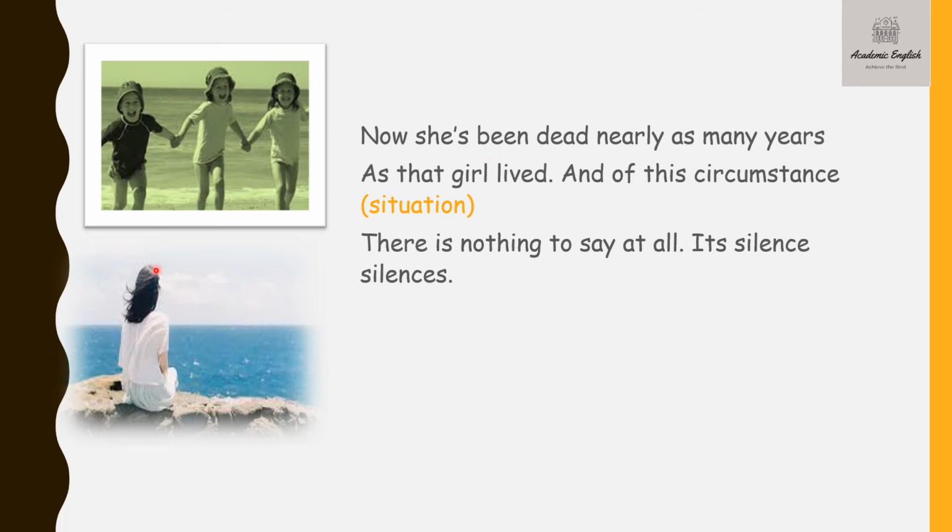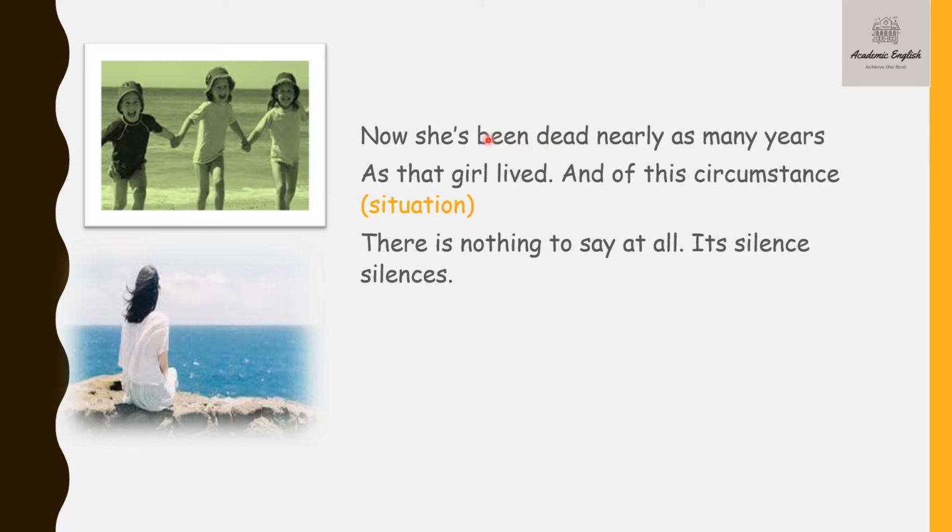Now, she has been dead as many years as that girl lived, and of this circumstance there is nothing to say at all. It is silence, silences. The poet is continuing here and she's telling, now she's been dead. She's been dead means her mother has died when nearly as many years as that girl lived. So that girl here means the girl in the picture, her mother. Okay, so that girl in the picture, she lived for almost 12 years or so, and just before 12 years or so, her mother died.